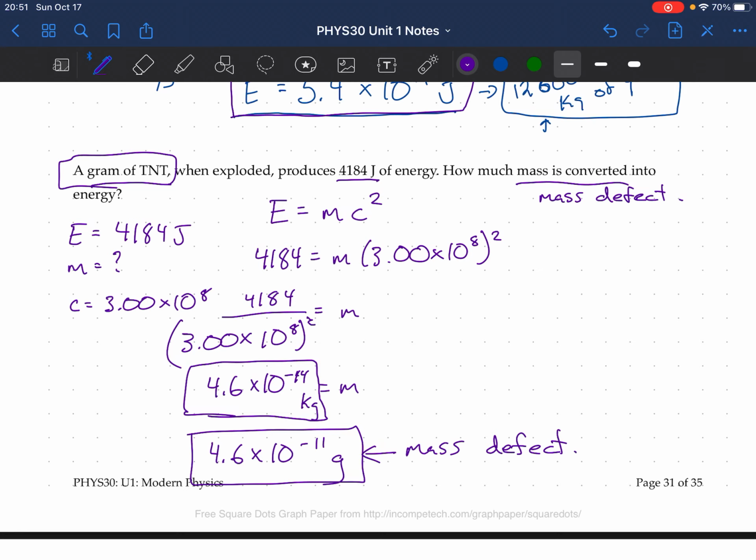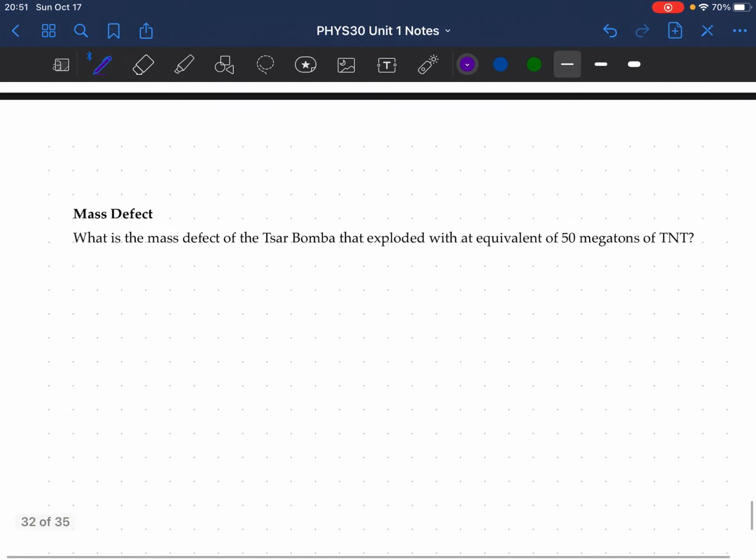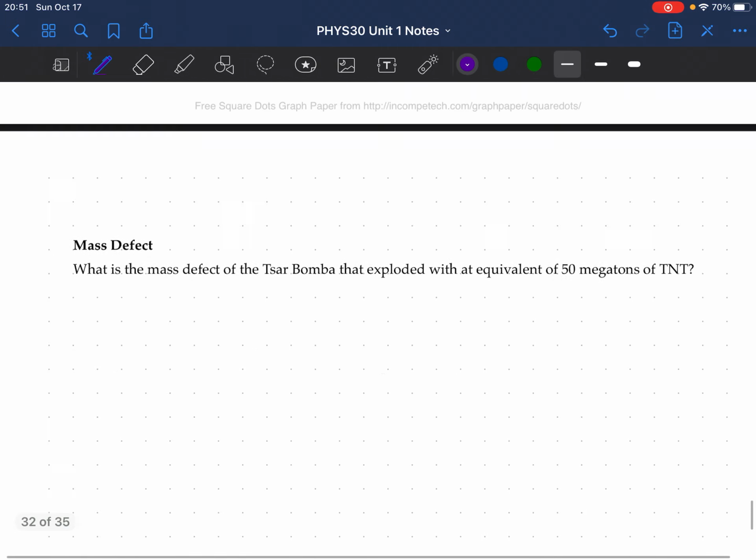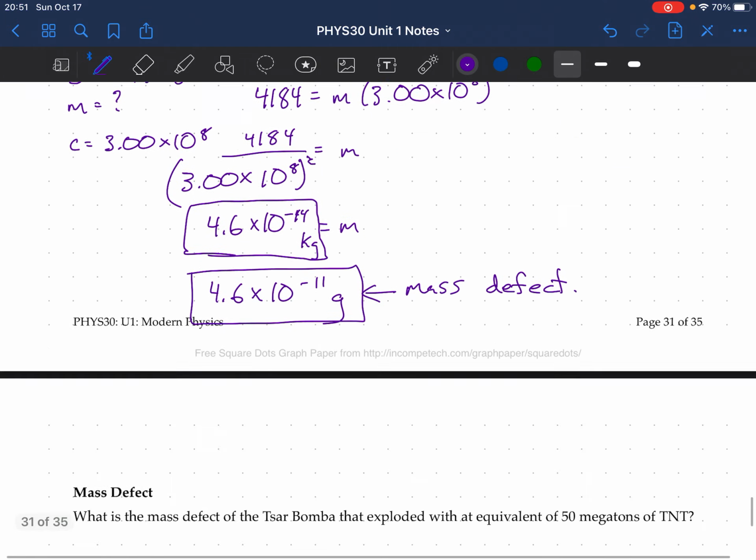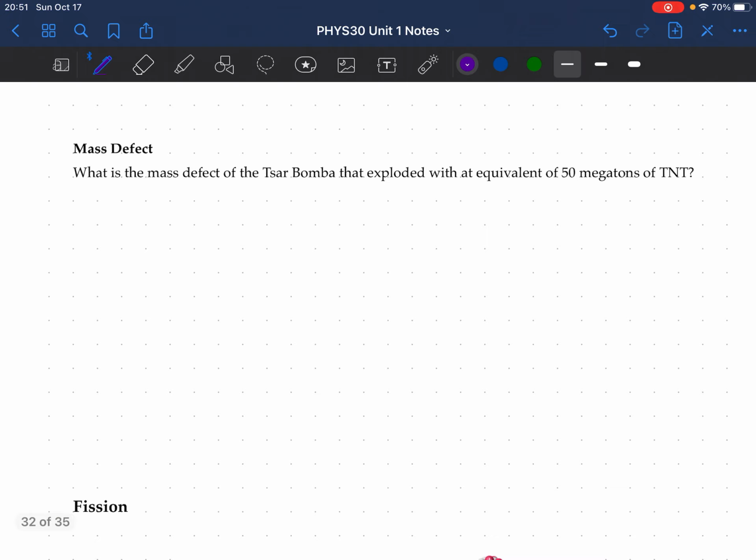Now, this isn't something that we can weigh, really. 4.6 times 10 to the minus 11 grams. We don't really have a lot of weighing tools that would allow us to weigh something that precise. They do exist, but not anything that we can access. So we're going to use some of these facts from before, and we're going to look at this.